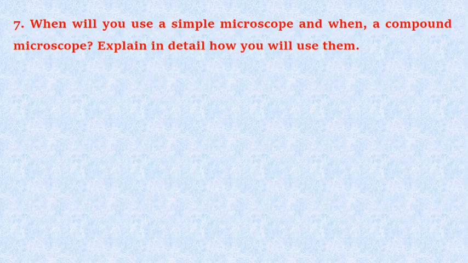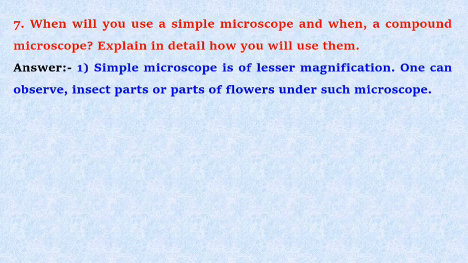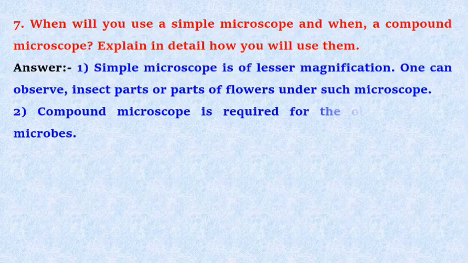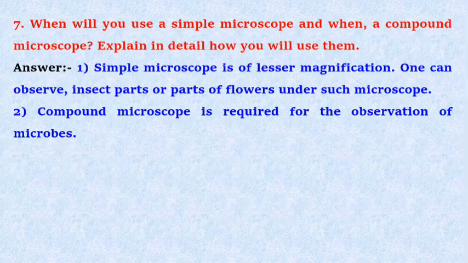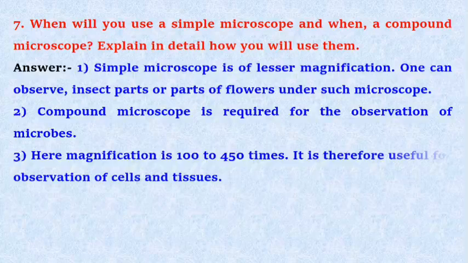Question number 7. When will you use a simple microscope and when a compound microscope? Explain in detail how you will use them. Answer. 1. Simple microscope is of lesser magnification. One can observe insect parts or parts of flowers under such a microscope. Second, a compound microscope is required for the observation of microbes.